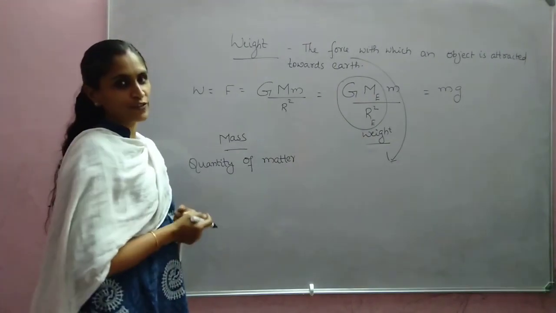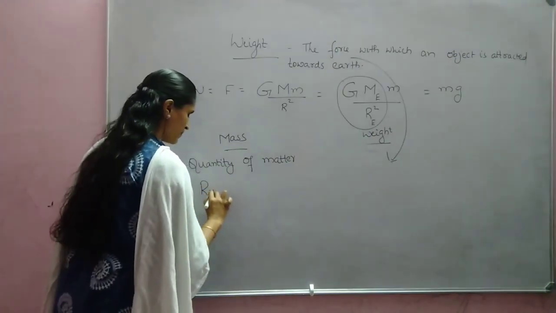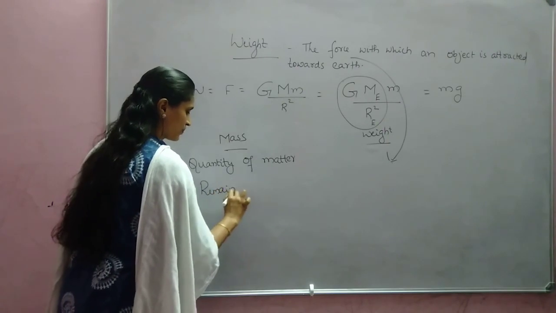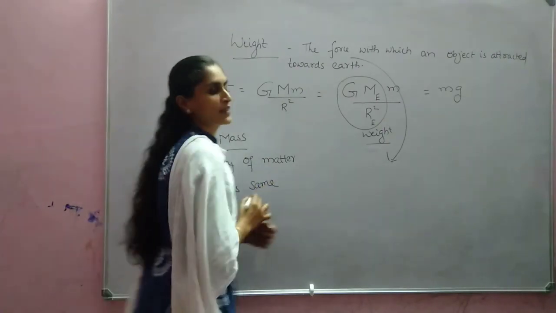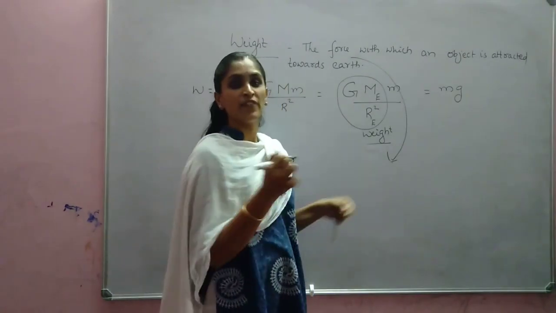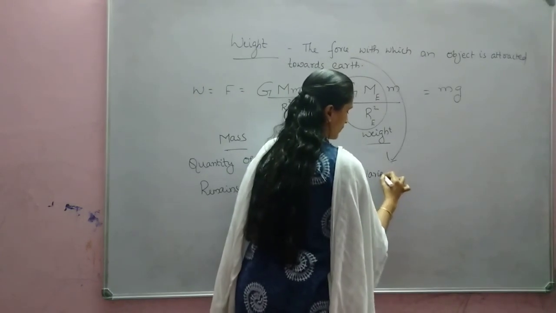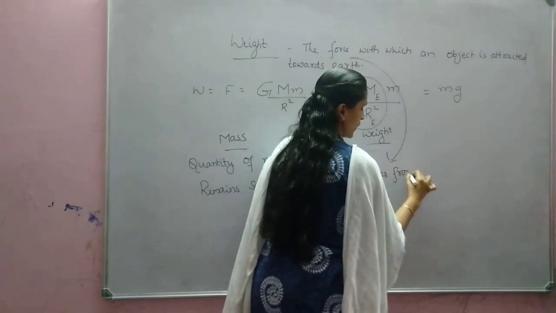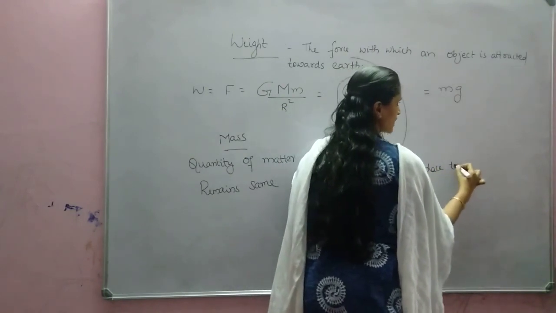Second difference: mass remains the same wherever you go, but weight varies from place to place. Why does it vary from place to place?